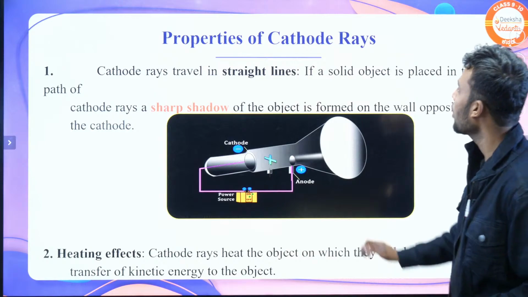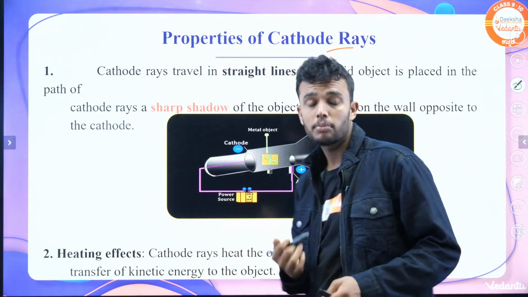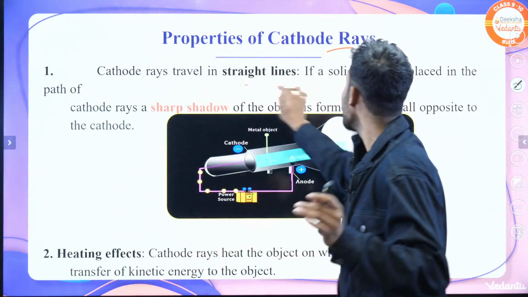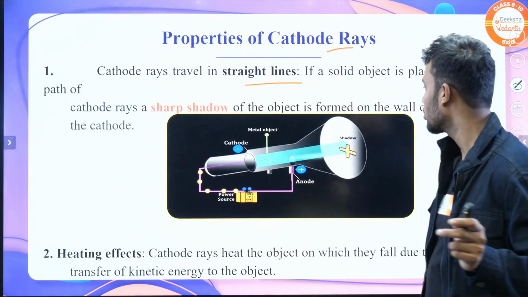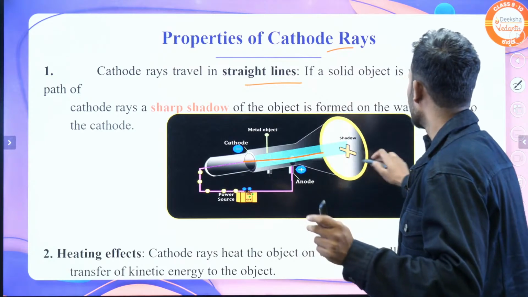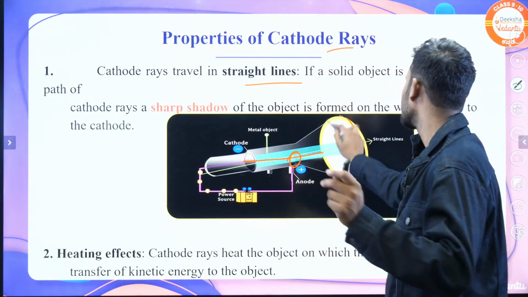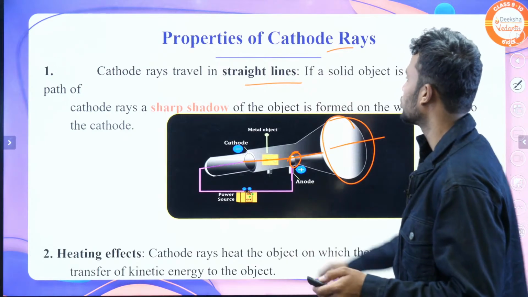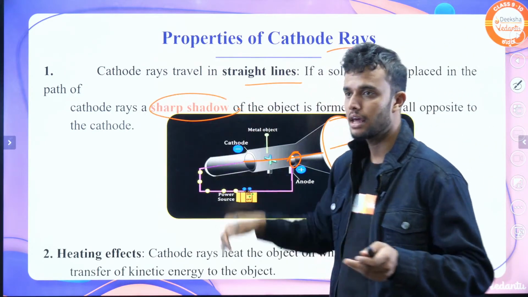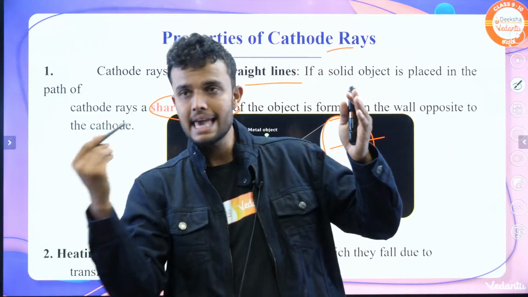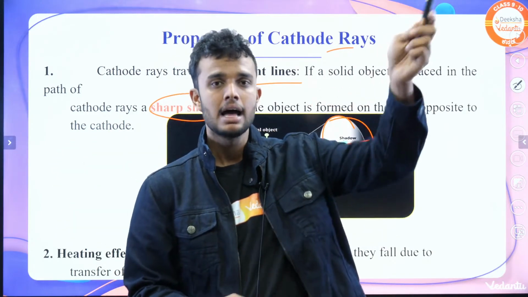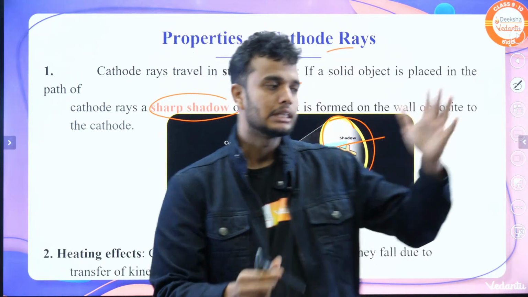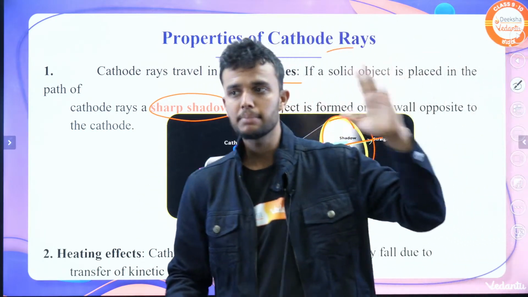And next, properties of cathode rays. The first point: cathode rays travel in straight lines. Why? Because if you pass the cathode rays and any object is there, they show a shadow and pass in a straight line. Understood? They show a sharp shadow. The ray passes like this, and when the ray bombards this object, the shadow comes in a straight line.